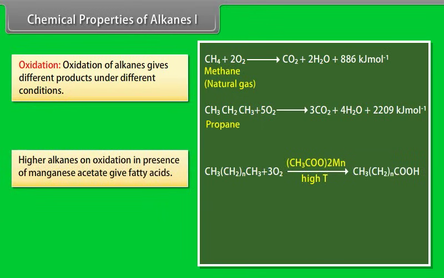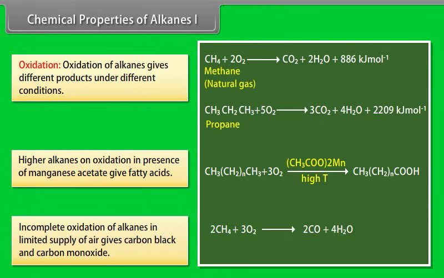Higher alkanes on oxidation in presence of manganese acetate give fatty acids. Incomplete oxidation of alkanes in a limited supply of air gives carbon black and carbon monoxide. 2CH4 + 3O2 gives 2CO + 4H2O. CH4 + O2 gives C + 2H2O.